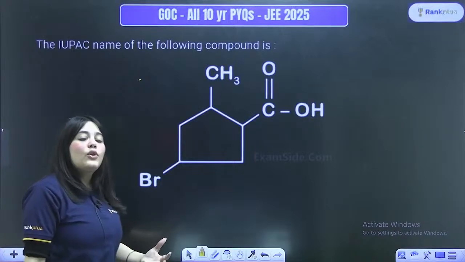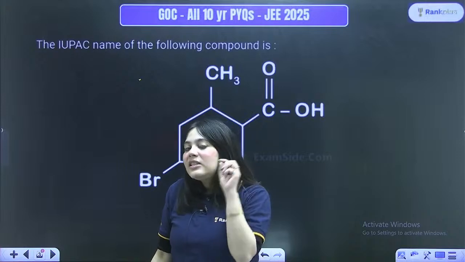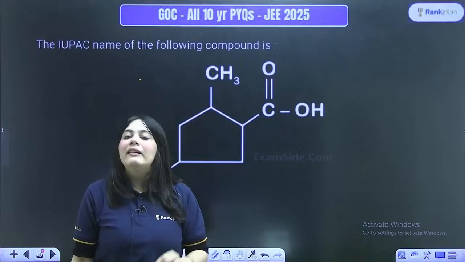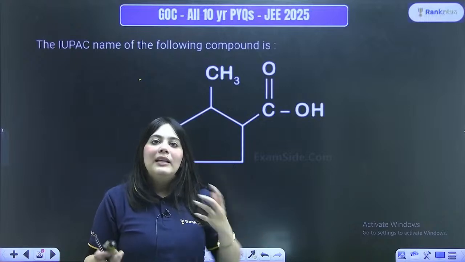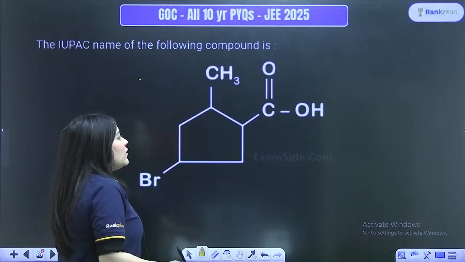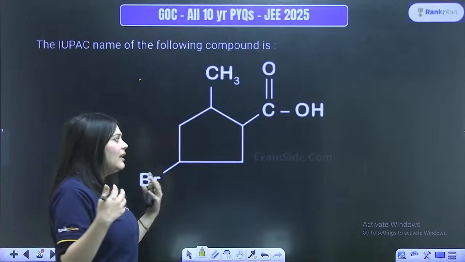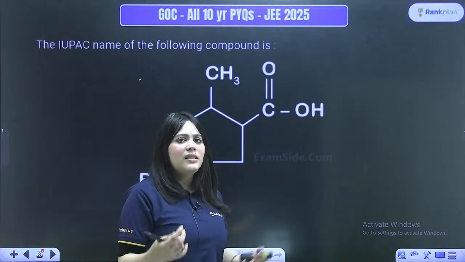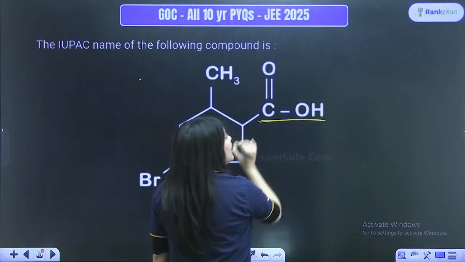The next kind of question, very popular, is the IUPAC naming. At least one question will definitely be there related to the IUPAC naming. So, please brush up your concept related to IUPAC, right? Look at this compound over here. It is a very easy compound. In case you're very familiar with IUPAC, this is pretty easy. Can you see this is the priority group over here?